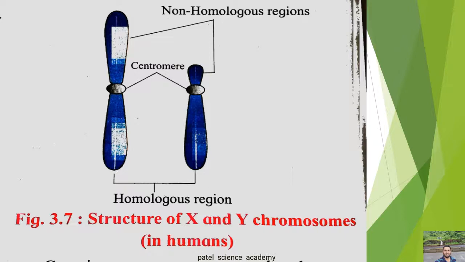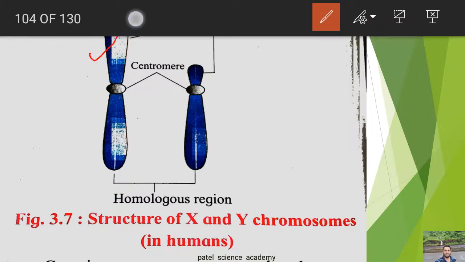So dear students, you can see here this is the non-homologous region of X chromosome and this is the non-homologous region of Y chromosome. So non-homologous region of X chromosome is always longer as compared to the non-homologous region of the Y chromosome, but in the crossing over process, the mixing of characteristics takes place in the homologous region of X and Y chromosomes. So dear students, X-linked genes are present on the non-homologous region of the X chromosome, while the Y-linked genes are present on the non-homologous region of Y chromosome.